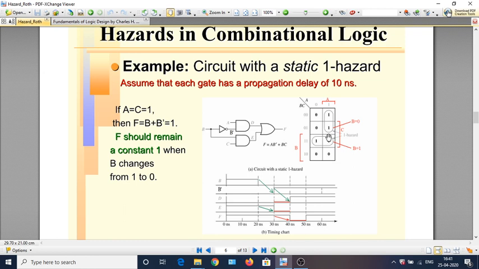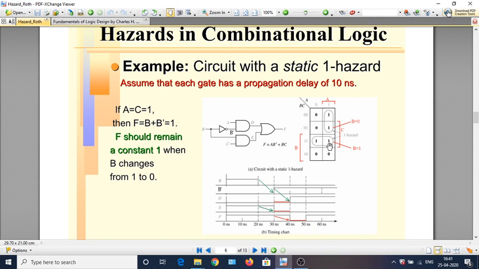Now, look at these two one terms that produce F. Let us assume a case where A equal to 1, C equal to 1 and B is also equal to 1, that is this term. All three variables are 1, 1, 1. Now, if B changes from 1 to 0, then we jump from this square to this square.